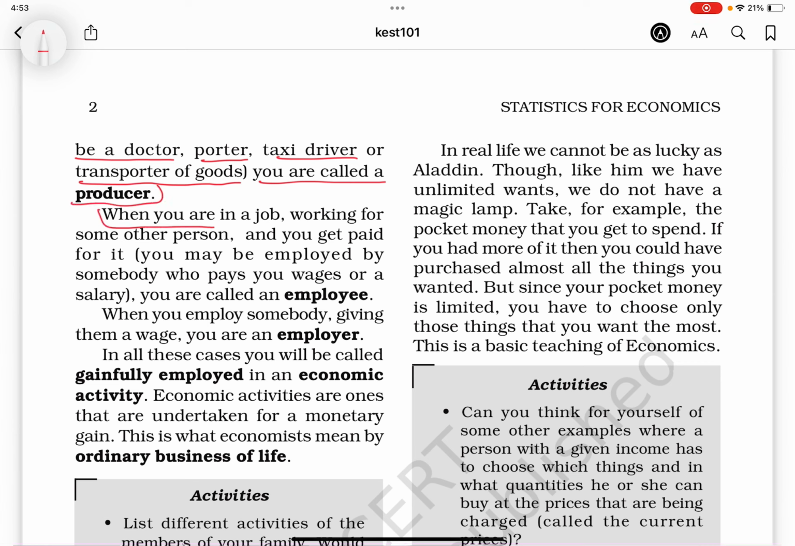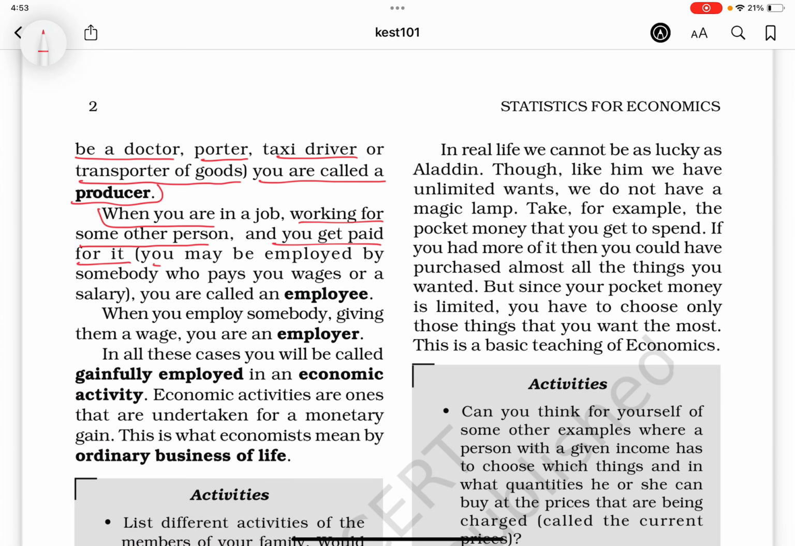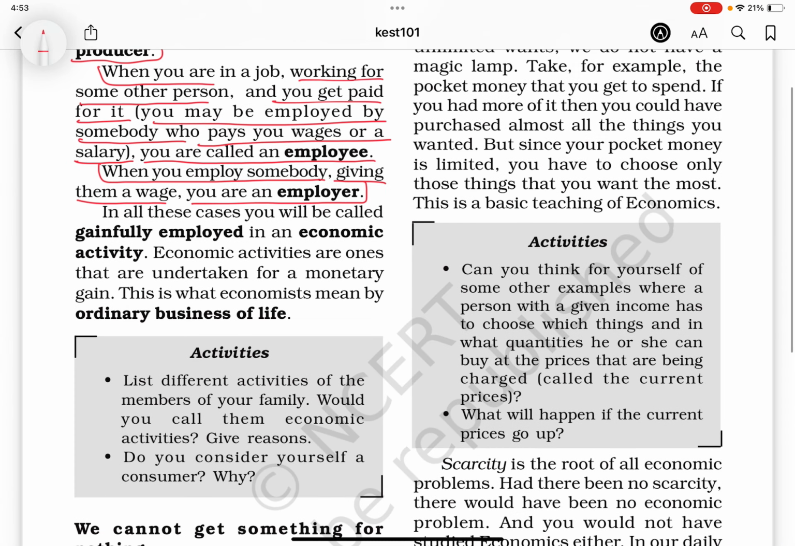When you are in a job working for some other person and you get paid for it, you may be employed by somebody who pays you wages and/or a salary. You are called an employee. When you employ somebody, giving them a wage, you are an employer. In all these cases, you will be called gainfully employed in an economic activity. Economic activities are ones that are undertaken for a monetary gain. This is what economists mean by the ordinary business of life.